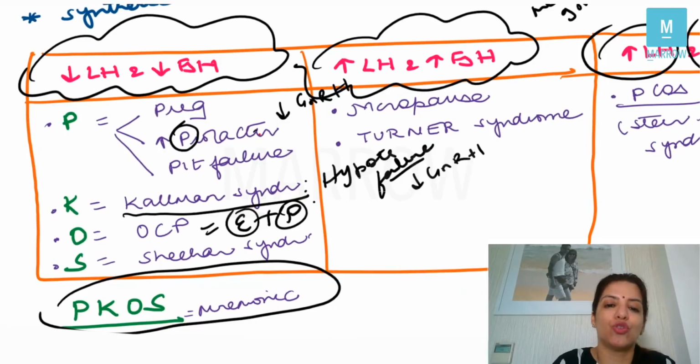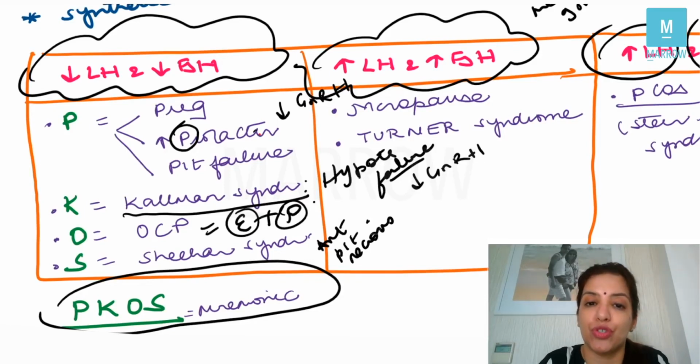Sheehan syndrome. In Sheehan syndrome, there is anterior pituitary gland necrosis because of postpartum hemorrhage. So it is postpartum necrosis of the anterior pituitary gland, and obviously if the anterior pituitary gland has necrosed, since LH and FSH are released from the anterior pituitary, the levels of LH and FSH have to decrease, right?